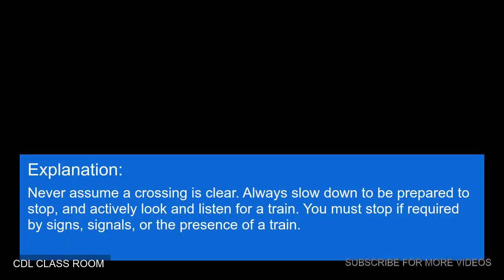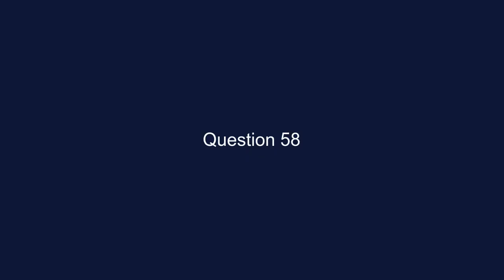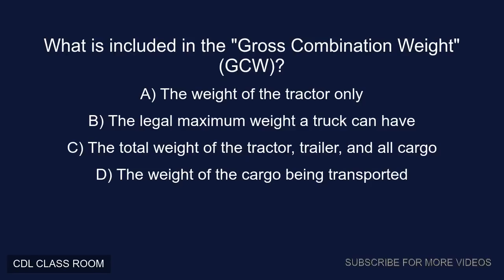Explanation. Never assume a crossing is clear. Always slow down to be prepared to stop, and actively look and listen for a train. You must stop if required by signs, signals, or the presence of a train. Question 58. What is included in the gross combination weight, GCW?